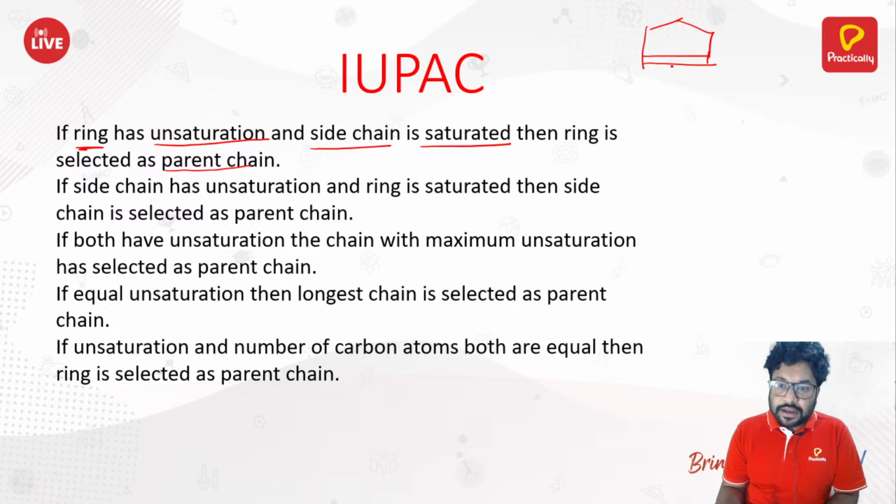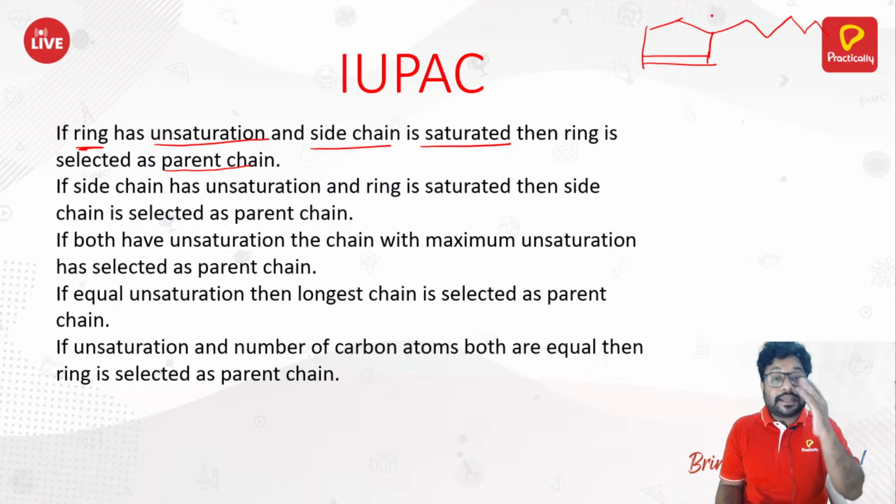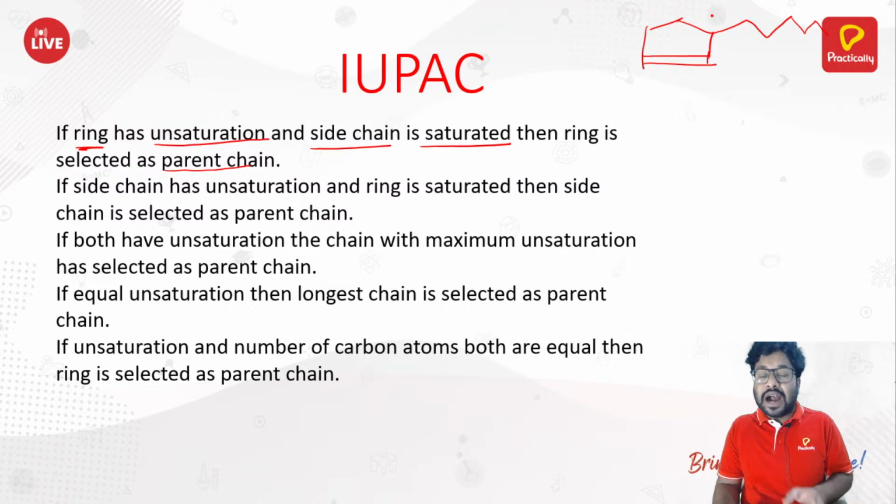For example, look at this. This ring has a double bond, okay, and you got what? Suppose 1, 2, 3, 4, 5, 6 carbon atoms there. So the number of carbon atoms in the ring is less than the number of carbon atoms in the chain, but still you need to consider this ring as a parent because it has an unsaturation, a double bond, and a double bond is considered as a functional group. Alkane is not considered as such as a functional group, right?